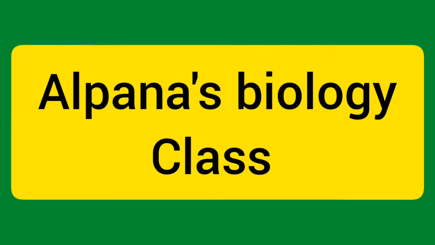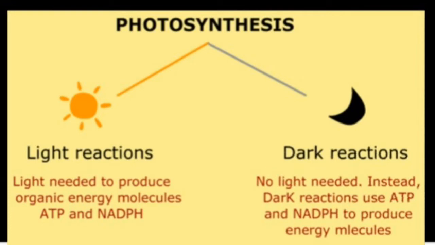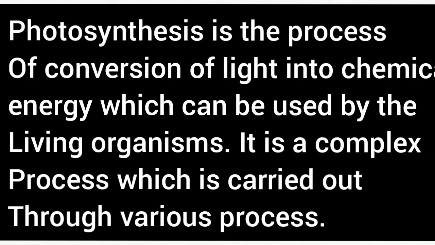And today's topic is light reaction and dark reaction which occurs at the time of photosynthesis. What is photosynthesis? Photosynthesis is the process of conversion of light energy into chemical energy. It means light energy is converted into chemical energy by the living organisms. And this is a complex process which is carried out through various processes.